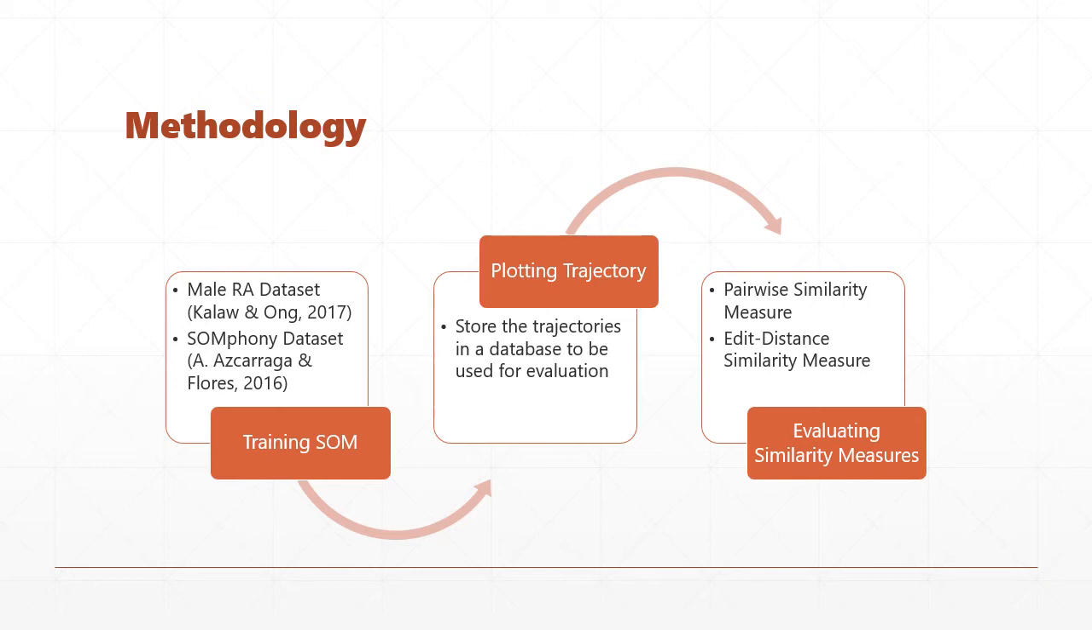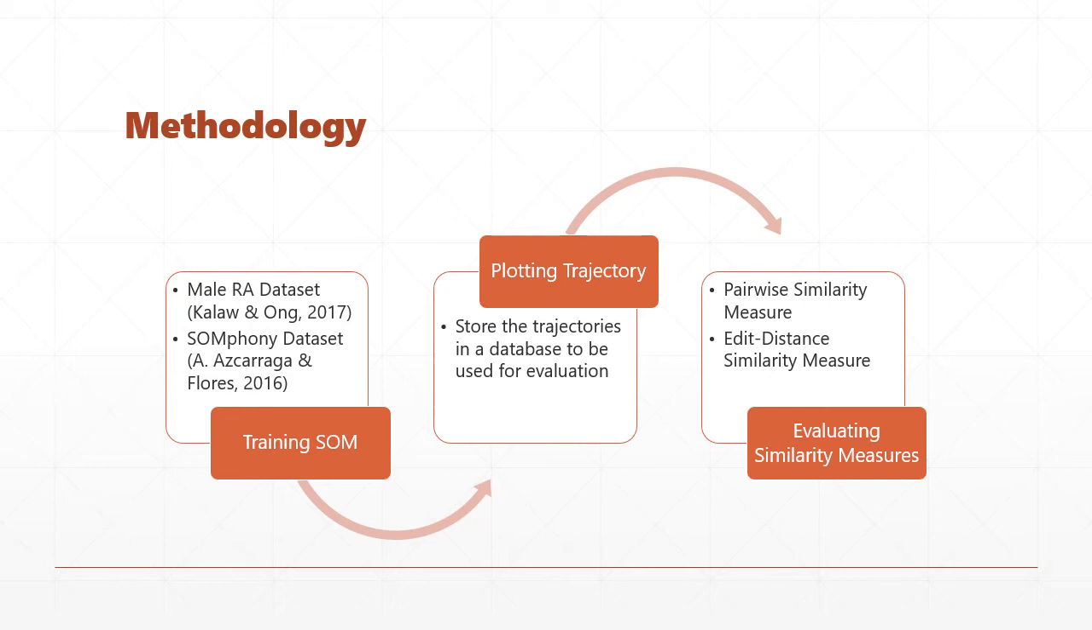In order to do this, first we trained our SOM in two datasets. The Reader's Affect dataset from Callow and Ong 2017. The dataset contained EEG data collected from 32 participants, 23 females and 9 males. For this experiment, we only used the male participants' data. The second dataset is from A. Azcarraga and Flores 2016. The symphony dataset consists of 1-second segments from 45 symphonies collected from 15 composers across 5 major musical periods. After training the SOM, we clustered the nodes using k-means clustering.